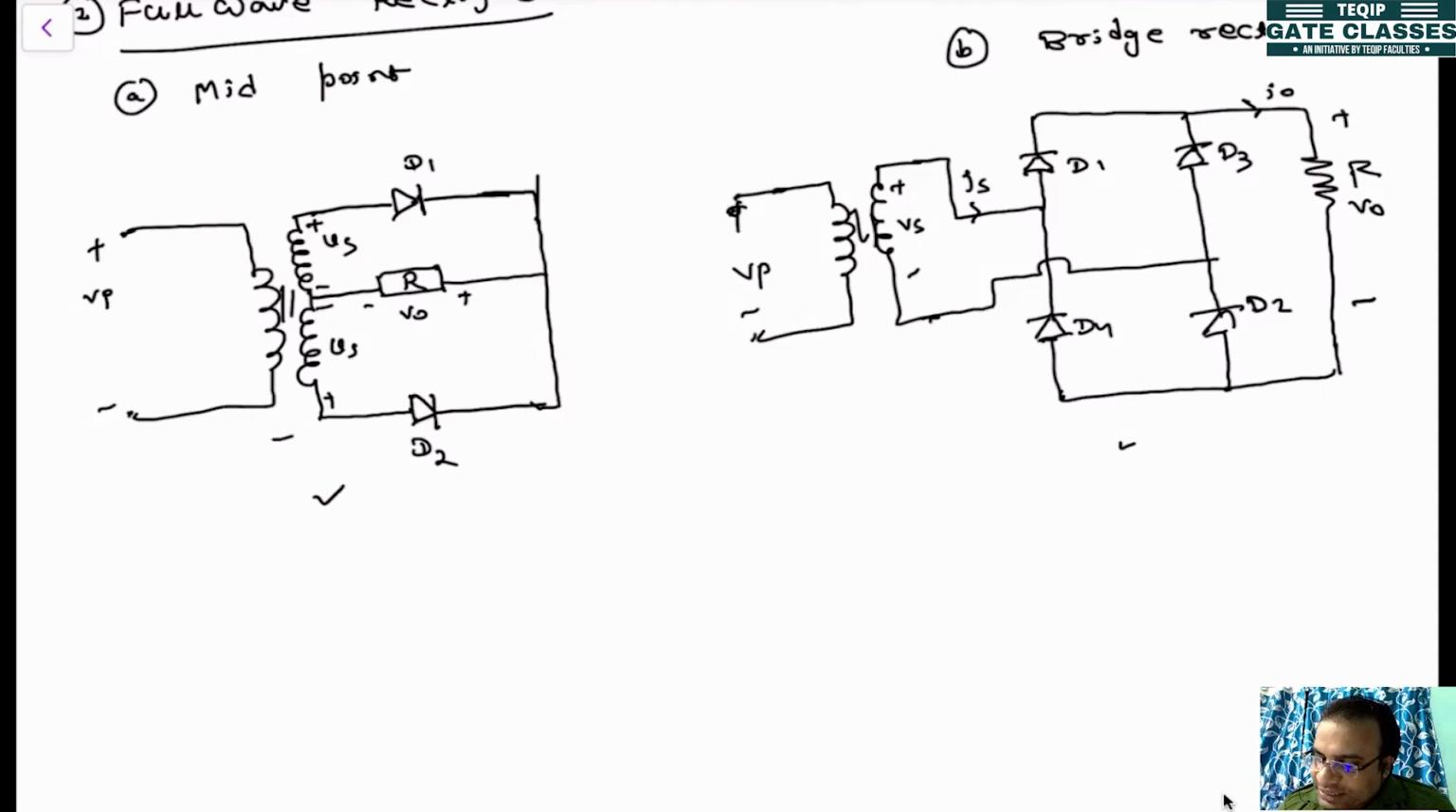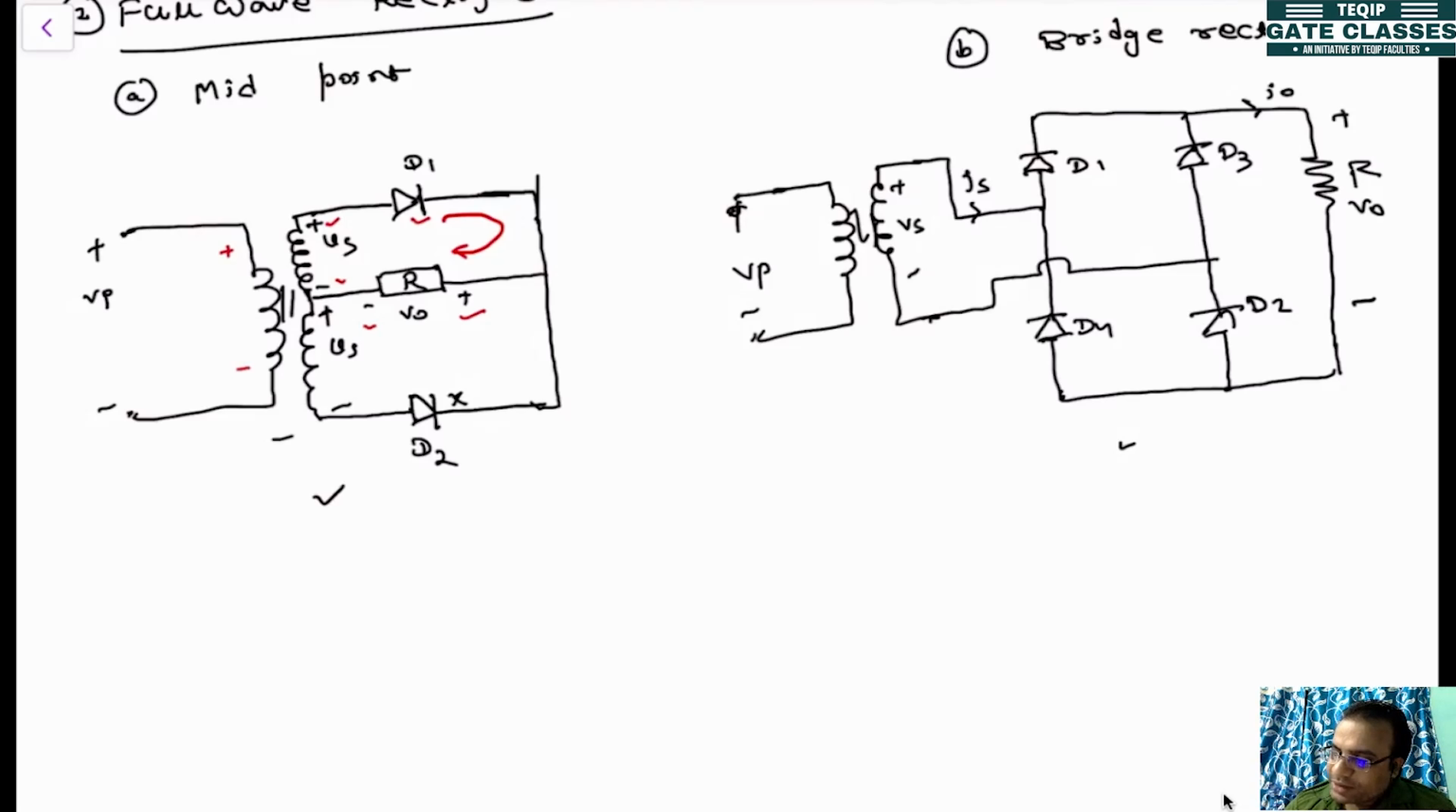The operation is that initially this is positive, this is negative, so diode D1 will be forward biased. So this is plus, this is minus. With this polarity, diode D2 will be reverse biased. So what will happen? The current will flow in this path. So here will be the positive terminal, here the negative terminal. So we'll get the rectified output. This is for the positive half cycle.